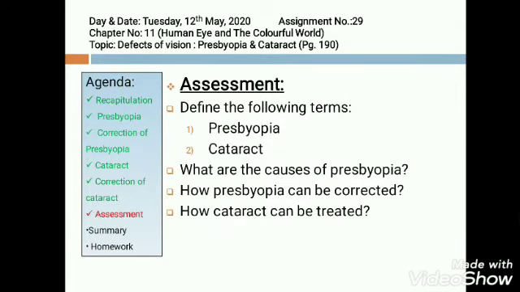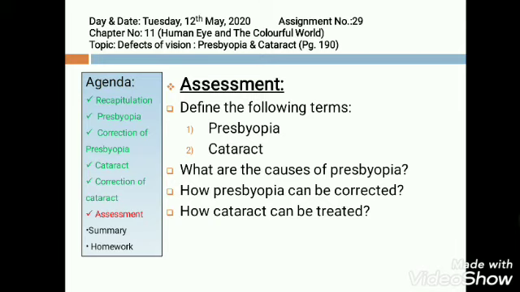Now coming to today's assessment, there are only 4 questions for you. Define the following terms: presbyopia and cataract. Presbyopia, it is an old age disease when ciliary muscles become weak and lose their flexibility. Power of accommodation of the eye decreases and the person is not able to see nearby placed objects and far away placed objects. It is also known as hypermetropia. Cataract, it is a defect of the eye in which the eye lens becomes cloudy.